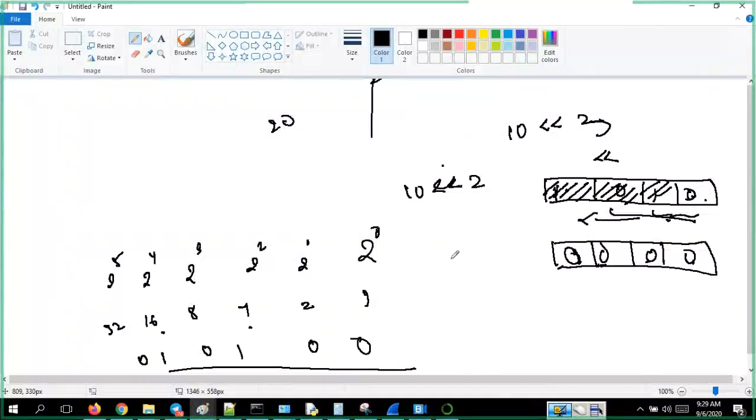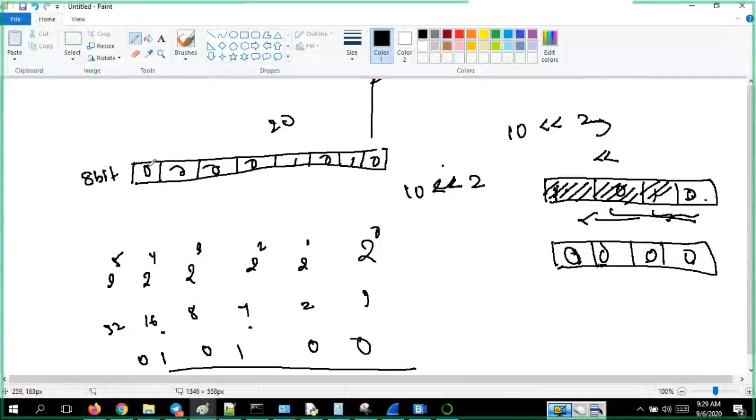One thing, guys, I forgot. It should be in 8-bit order, the byte format: 1 2 3 4 5 6 7. So now 0 1 0 1 0 remaining, and all the rest you keep zeros. The 8-bit format you have to follow. Now I am shifting this 1 0 1 0. 2 bits I have to remove because it is 10 left shift 2. I will remove these and move this entire thing to the left side.